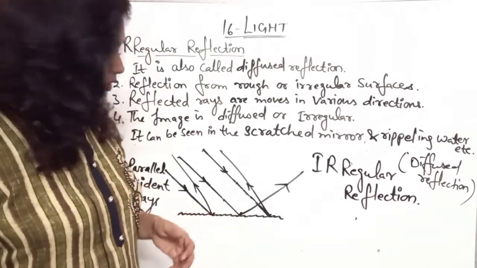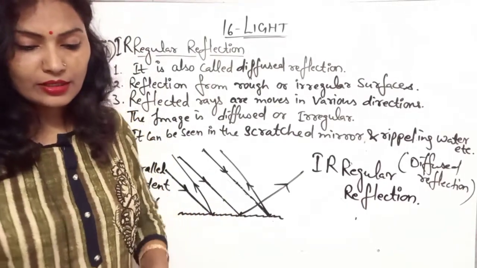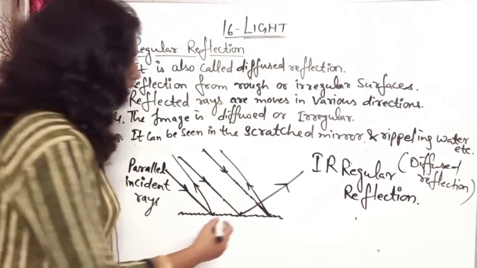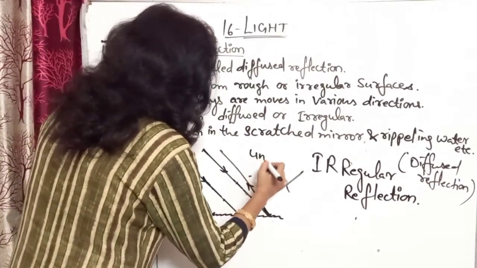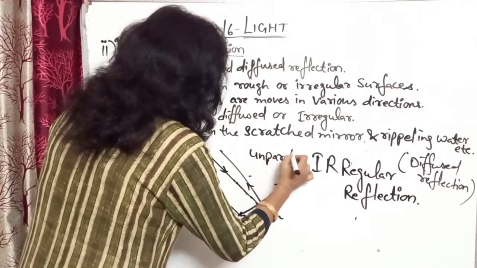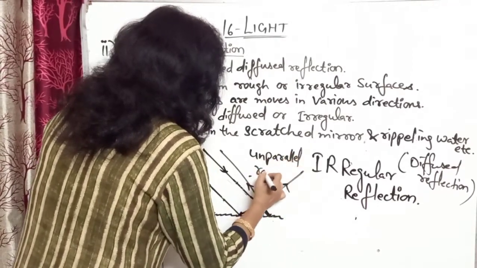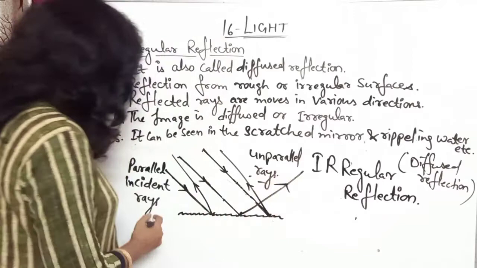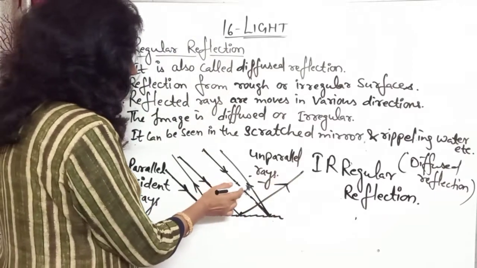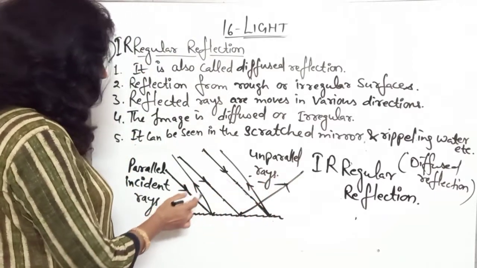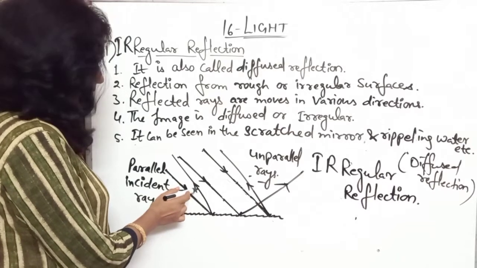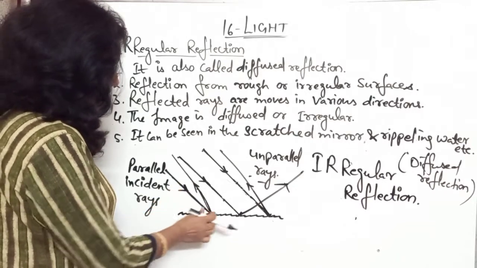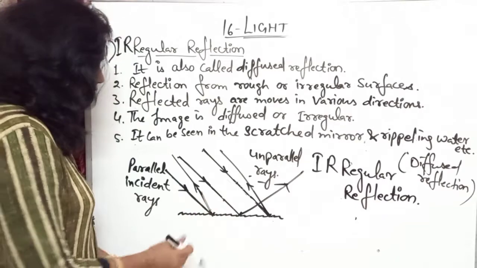Okay, and the diagram I have made, and here you can write the unparalleled rays. These are unparalleled rays. Which type of reflected rays? These are the reflected rays, these are unparalleled. This one is unparalleled. Okay, so not parallel. This ray is not parallel.